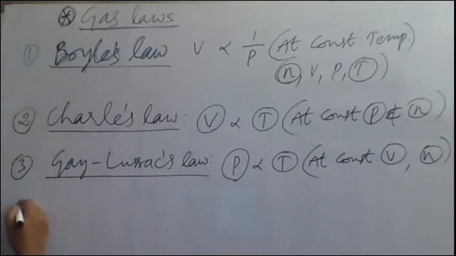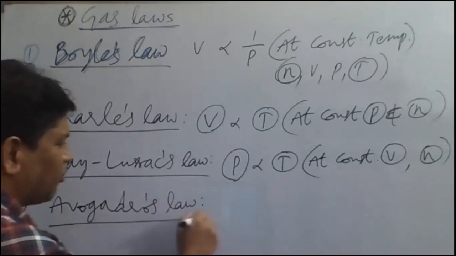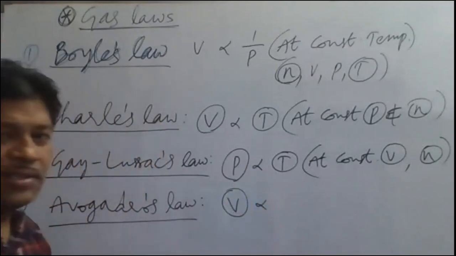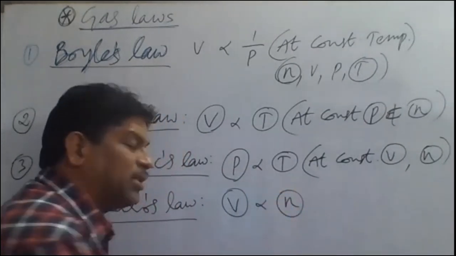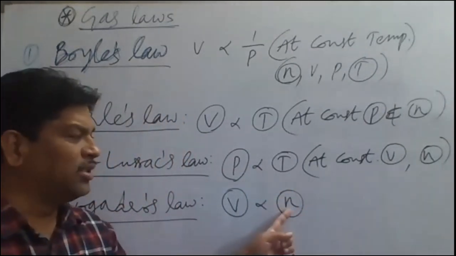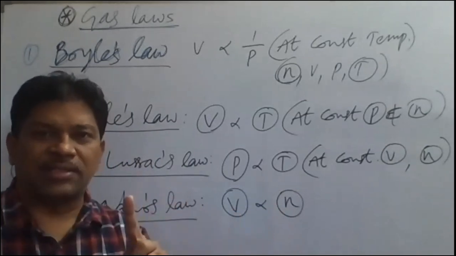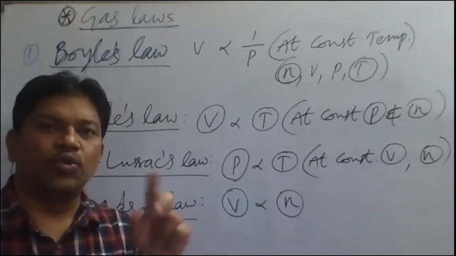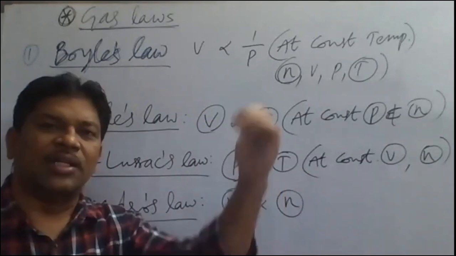Okay, next we have Avogadro's law. So according to this Avogadro's law, the volume of the gas is directly proportional to number of moles. If more the number of moles, more will be volume. We know that at STP, 1 mole of gas occupies 22.4 liters. 2 moles of the gas will occupy 2 into 22.4 liters. When number of moles increases, the volume also increases.